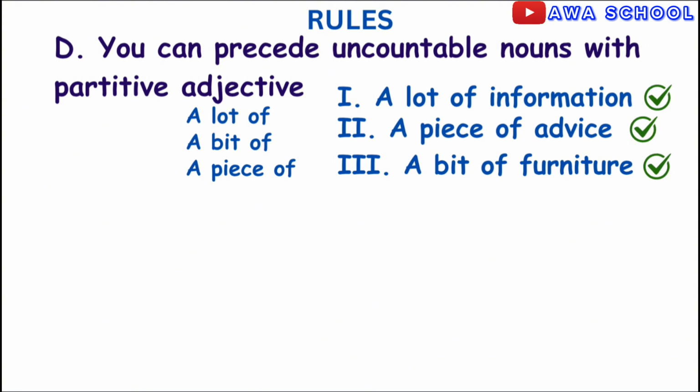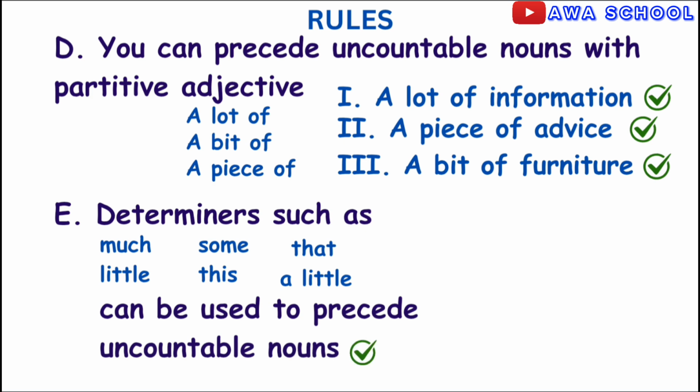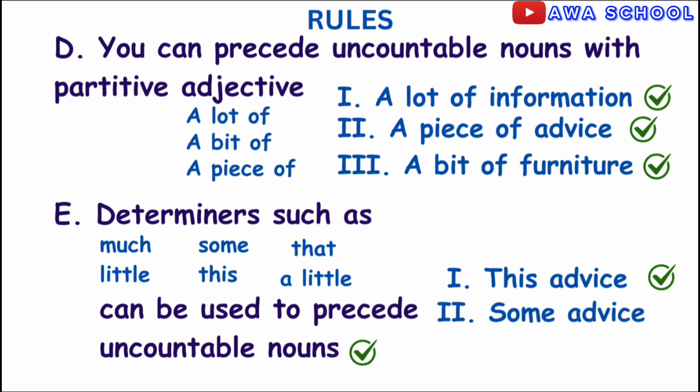Rule 5. We have seen some determinants we cannot use with uncountable nouns. How about looking at determinants that can come before uncountable nouns? These include much, some, that, little, this, a little, etc. All of these determinants can come before uncountable nouns. So we have this advice, some advice, and much advice, all to be correct.